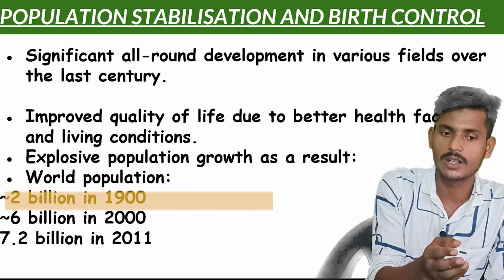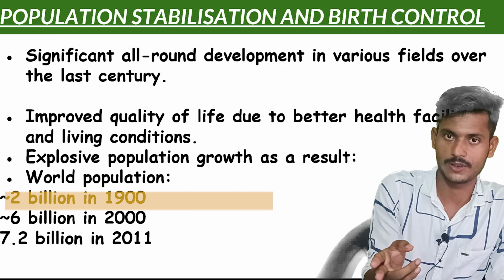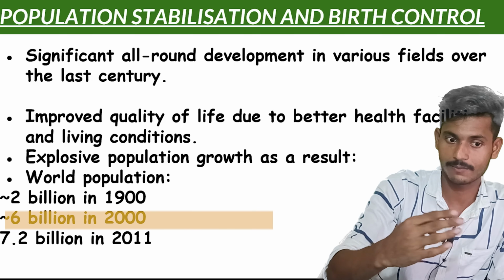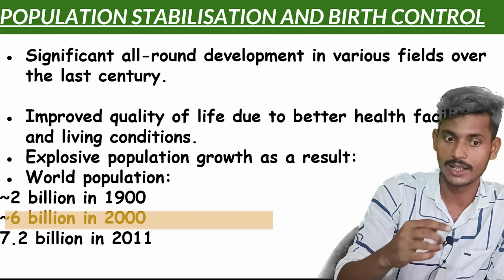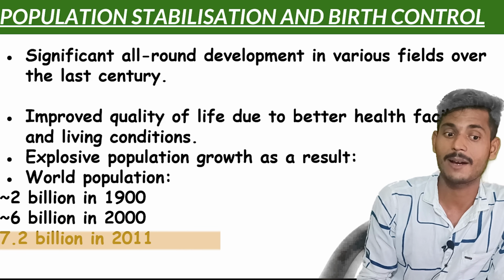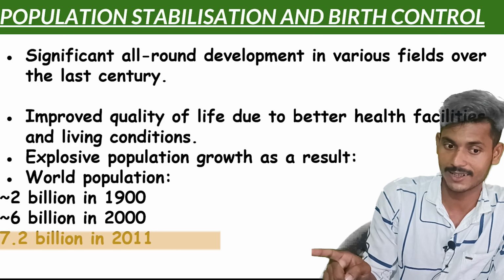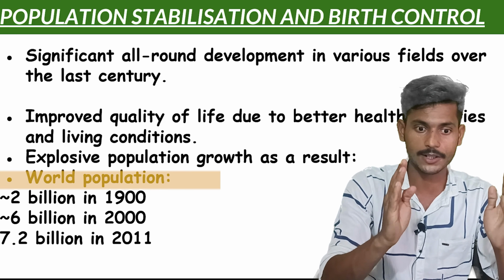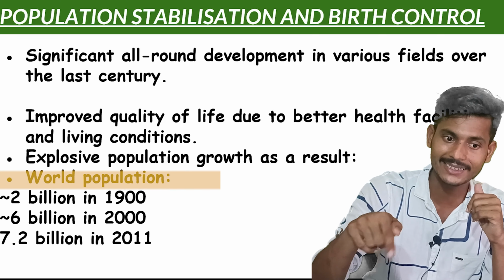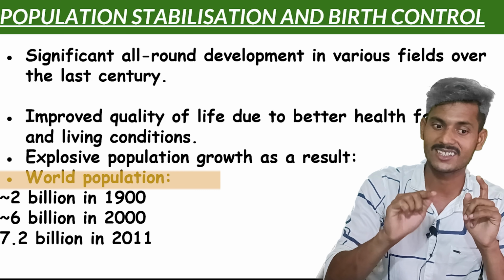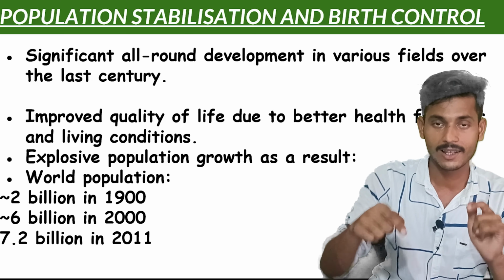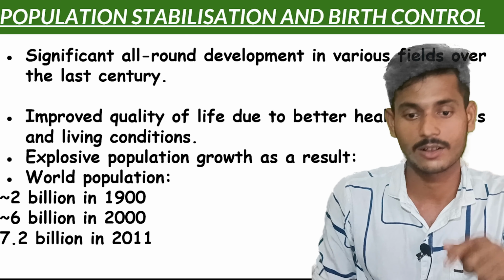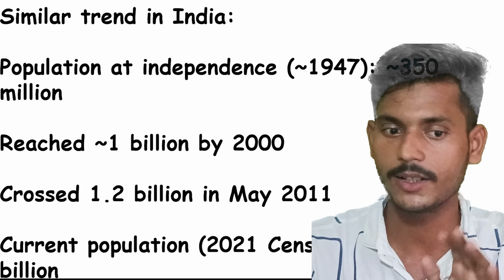It's quite simple. 2 billion in the 1900s, then 6 billion in 2000. See the exponential growth. Then in 2011, according to the census report, we have 7.2 billion population. This is the world data. Once again, 2 billion in the 1900s, 6 billion in 2000, and 7.2 billion in 2011. And I recommend you comment down the current population of 2024.